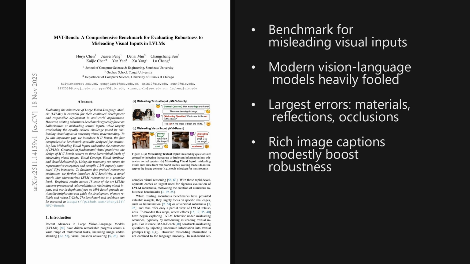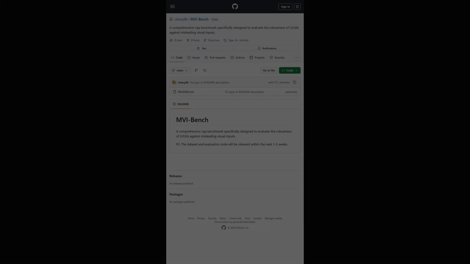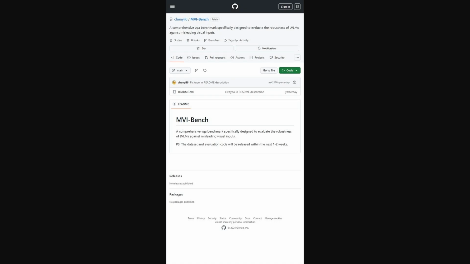The paper is titled MVI-Bench, a comprehensive benchmark for evaluating robustness to misleading visual inputs in LVLMs. And as we will see later, the implications for evaluating and hardening multimodal models are quite significant. Also, the authors shared a GitHub repo for MVI-Bench. Right now, it mainly offers a short overview of the benchmark and its goals, and it signals that the full dataset plus evaluation code are coming in the next week or two, so listeners can keep an eye on it